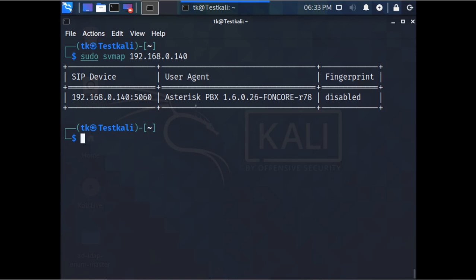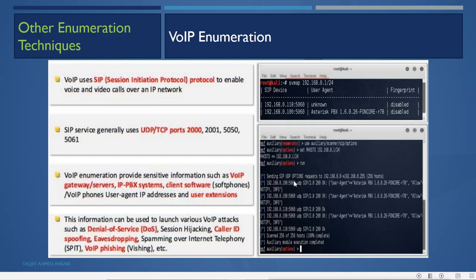We can use other tools, we can use payloads for different reasons like hijacking. We can use different payloads to do denial of service and session hijacking attacks. We can use caller ID spoofing, that means we'll get the caller IDs from there, and then we can use those caller IDs to spoof other users. We can use spamming and eavesdropping attacks over VoIP.